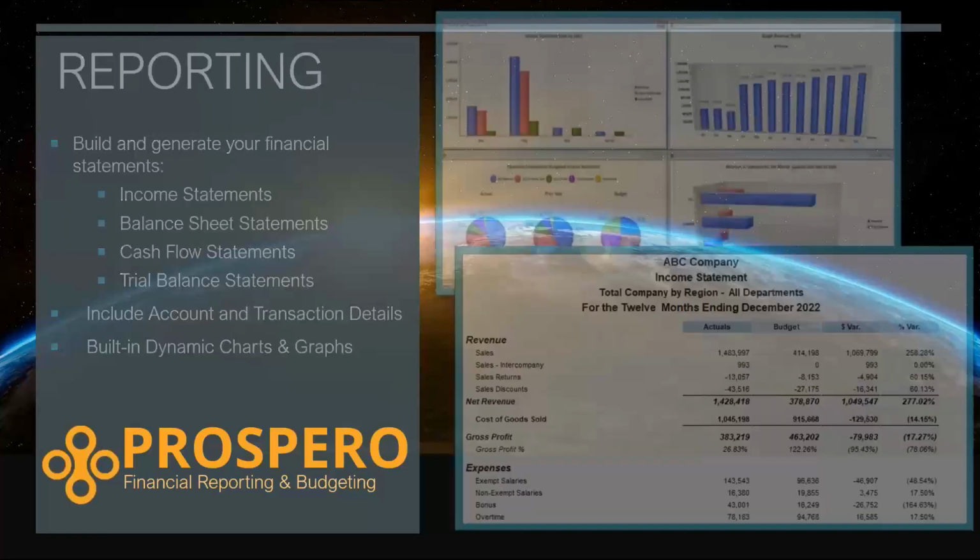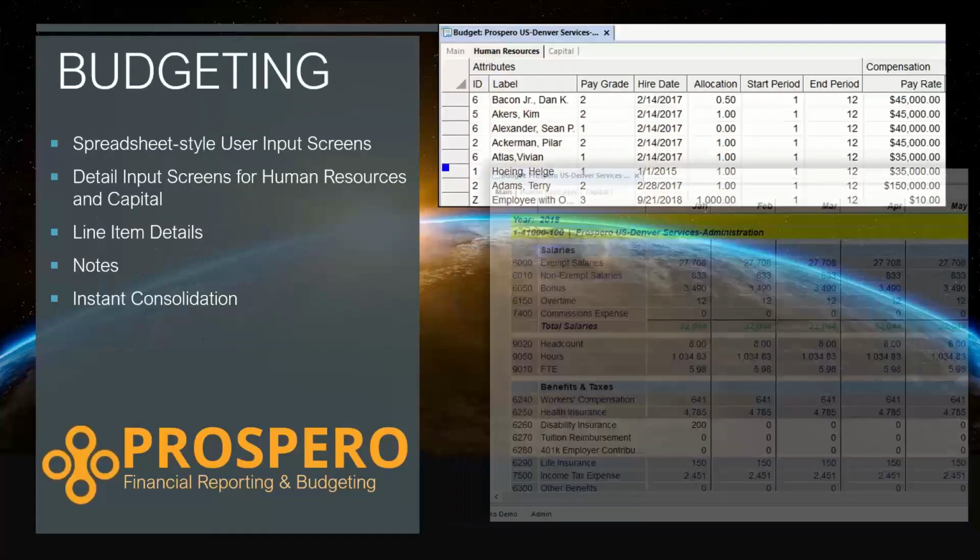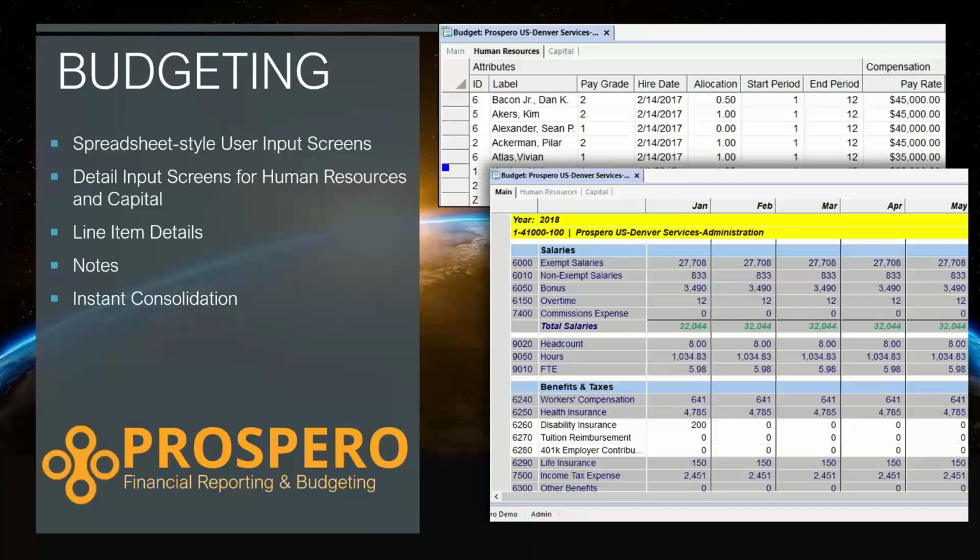I'll be looking at budgeting with you in Prospero as well. We have budgeting input screens set up inside Prospero as spreadsheet style user input screens, rows and columns. So if you have budget managers that are currently doing their budgets in Forecaster or in Excel spreadsheets, it is an easy transition from those applications over to Prospero. We've got detail input screens to handle budgeting for human resource details and for capital details, to help you calculate all of your wages, taxes, and benefits for all of your employees, and booking new cost, new asset acquisitions, and projecting depreciation expense for those new assets.